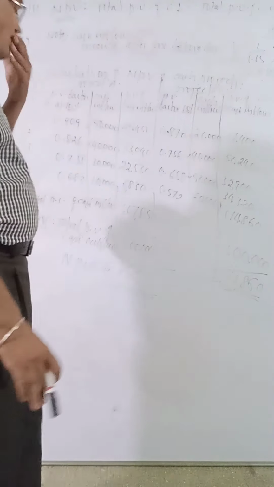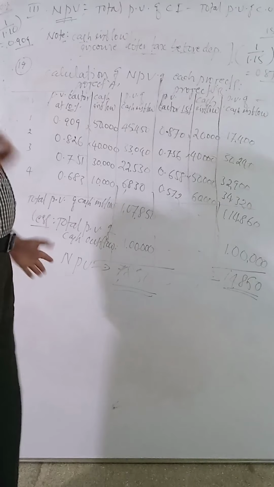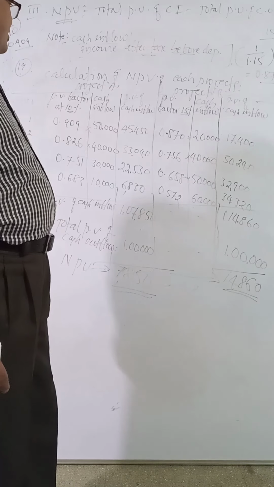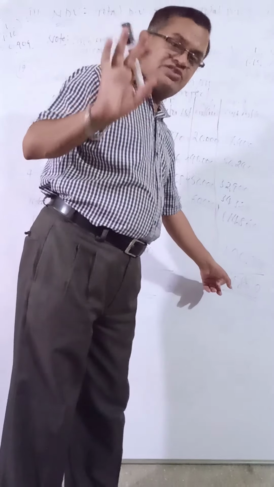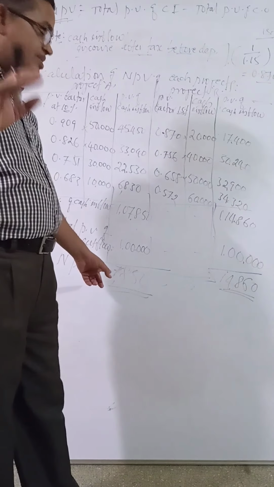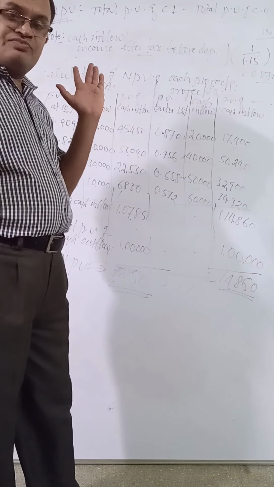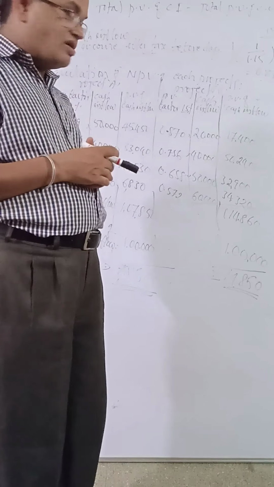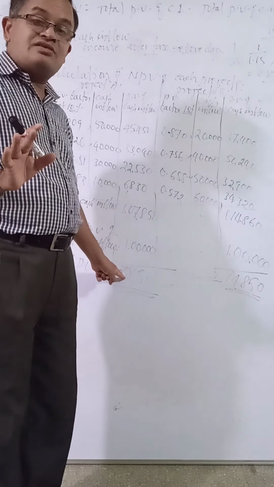Now, part B: both projects are mutually exclusive. According to net present value, project B should be preferred because project B's NPV, that is 14,860, is greater than that of project A, that is 7,850. Understood? For mutually exclusive projects, project B should be selected because its NPV is greater than that of project A.